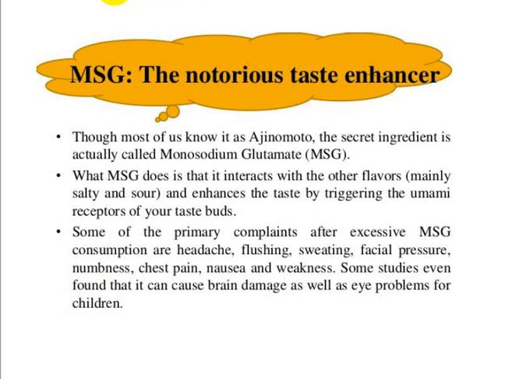So what is this monosodium glutamate? Actually, monosodium glutamate is a chemical like Ajinomoto. It should not be added to any kind of substance. It is very harmful to our body because it triggers the taste in our taste buds. So if it is added to any kind of food, it will increase its taste and also the flavor of that food. But after consuming this kind of chemical, it will cause chest pain, weakness, sweating, and so many problems that we can see in our daily life. So it is highly not recommended to consume.